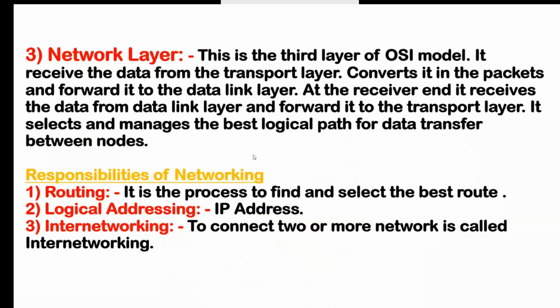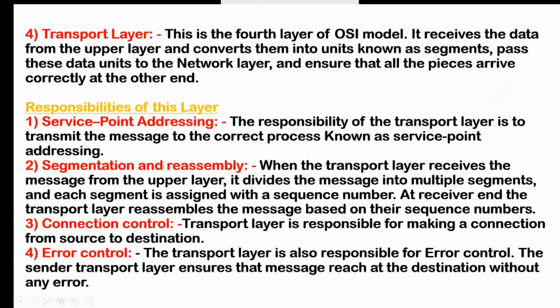Okay, so after this network layer, the next layer is transport layer. So transport layer means what? Transport layer is the fourth layer of OSI model. First thing, that is the fourth layer of OSI model. It receives the data from the upper layer. So upper layer is session layer. It will receive the data from the session layer, and it will convert it into what are known as segments. Right? It will convert that data into segment form.